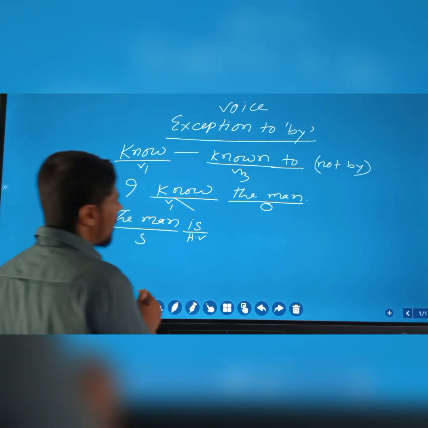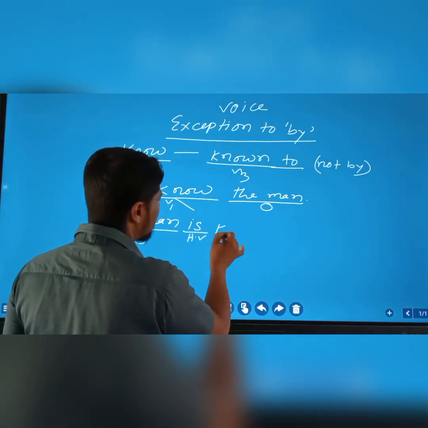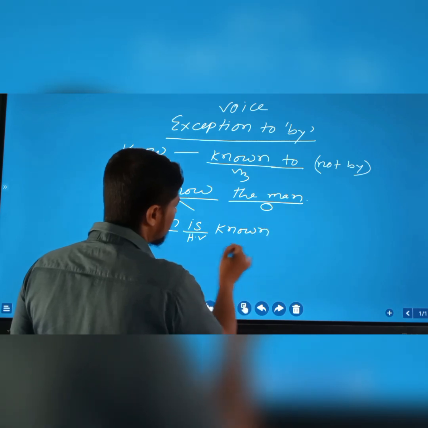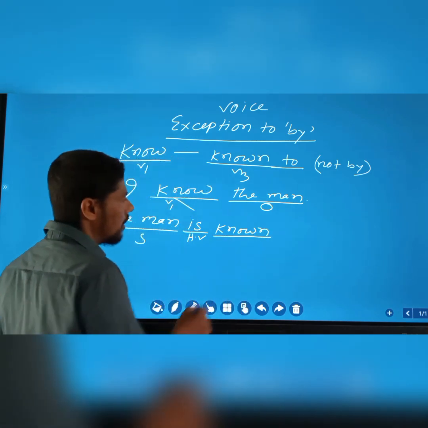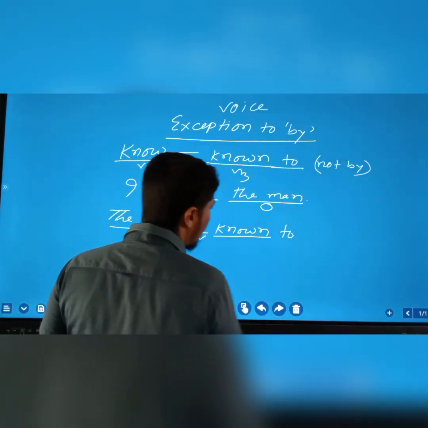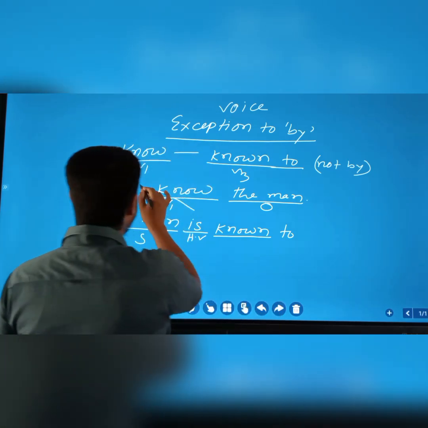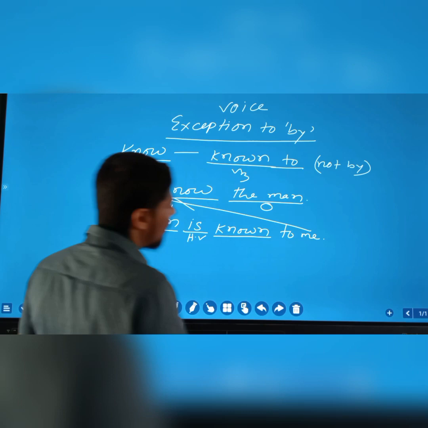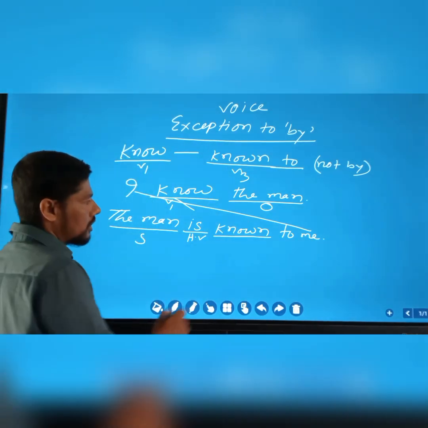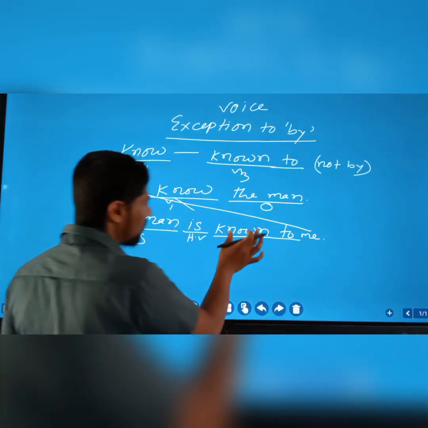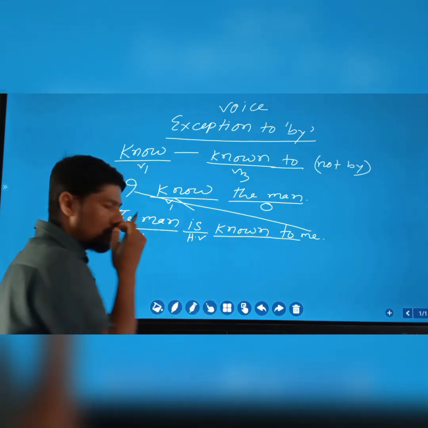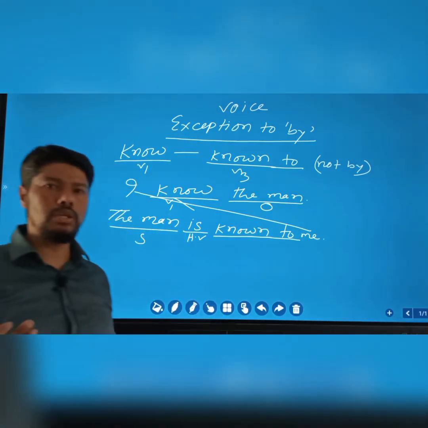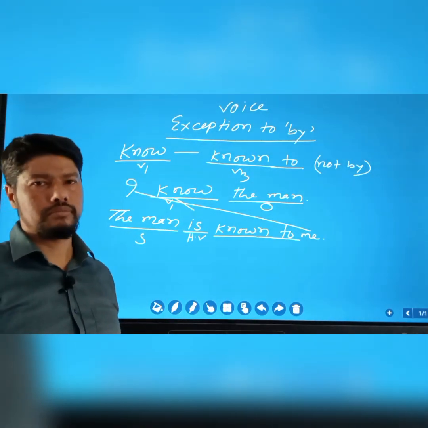Okay, so now make the verb 3 form. So the verb 3 form of know is known, and it will take to after it, and finally subject will be object. So the object form of I is me. So this is the rule, known to. Known will take to. So dear viewers, when will known take by?